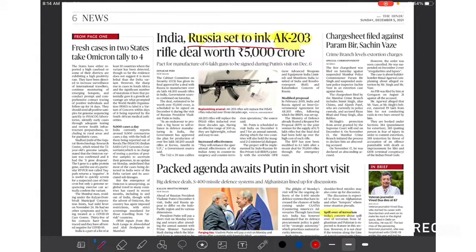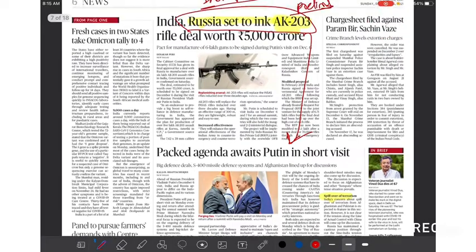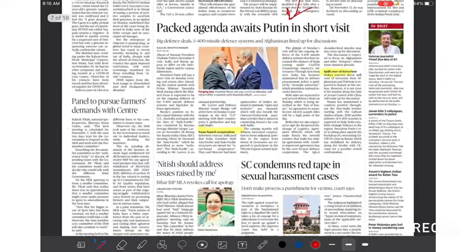Now, India Russia set doing AK-203. Just to remember, it's prelims-oriented factual information, so you can look into that. Then you can also use it in India-Russia cooperation, as a factual example for defense procurement. Anyhow, Mr. Putin is coming to India, so we will take up Indo-Russia relations in detail at that point of time. We can wait now, no need to look into it now.